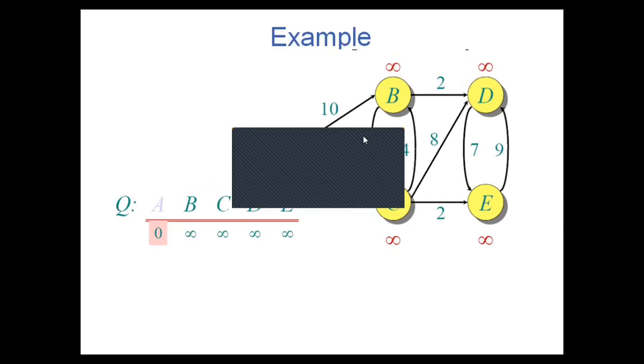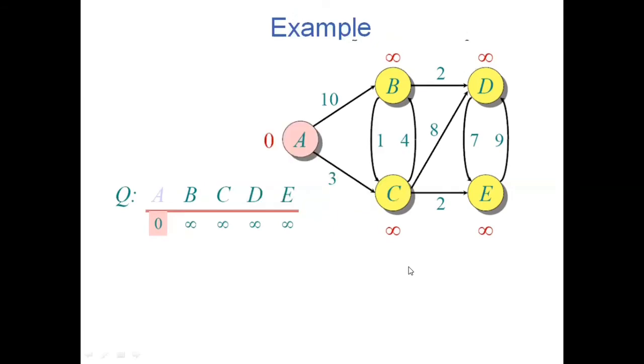You must decide who the source vertex should be. In this case, A is the source vertex, and at the end I should find the minimum distance from A to B, A to C, A to D, and A to E.